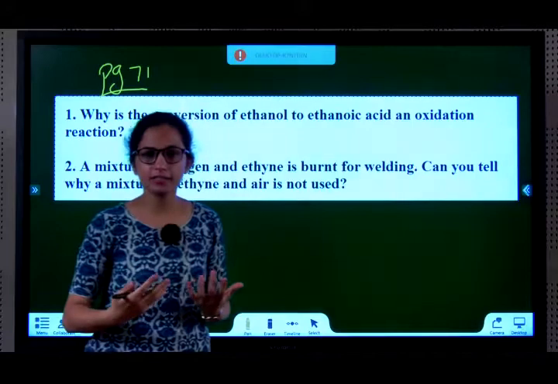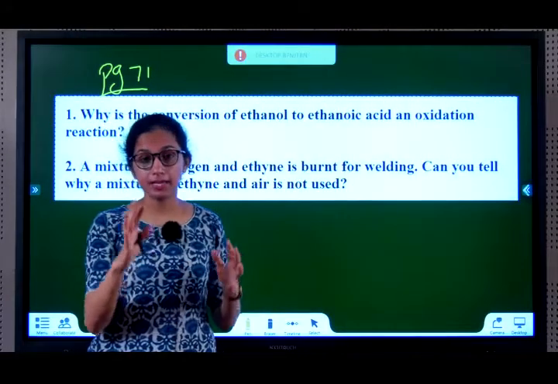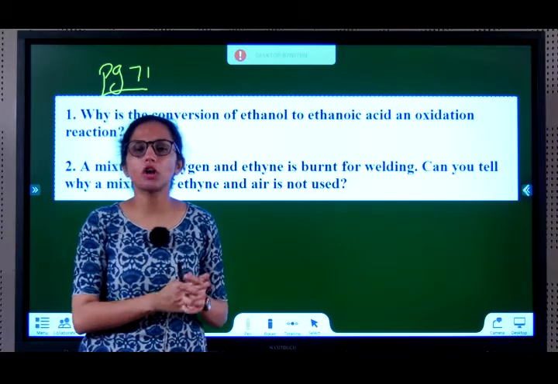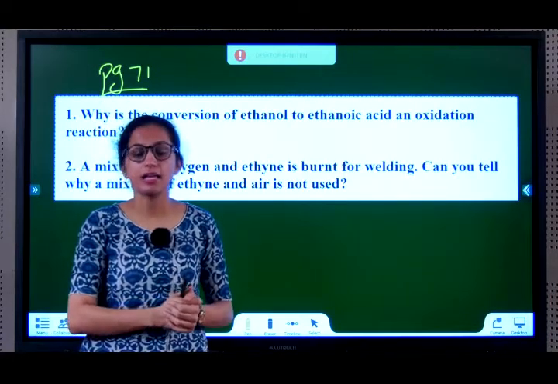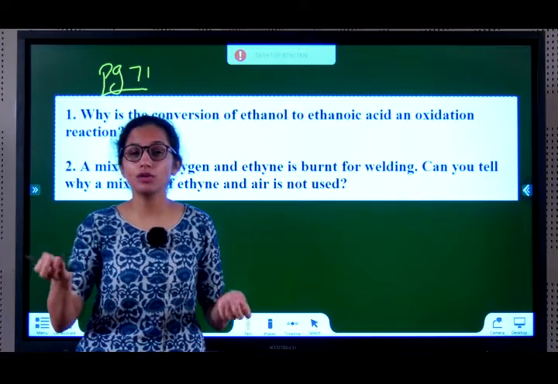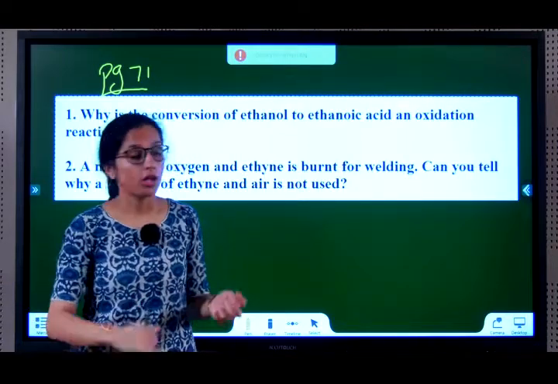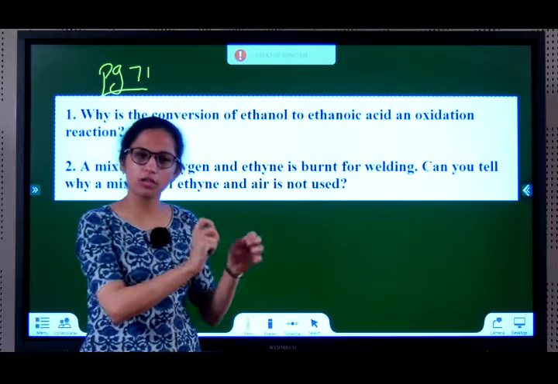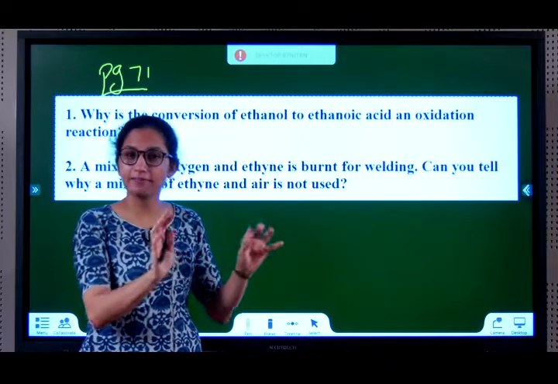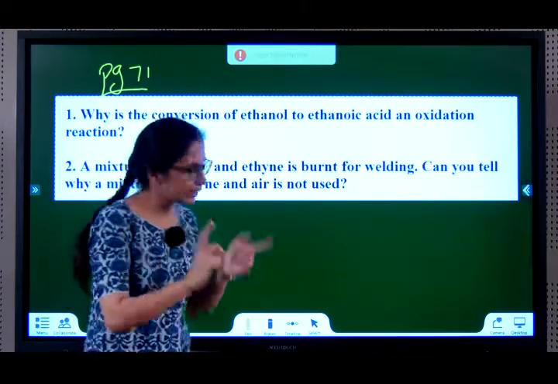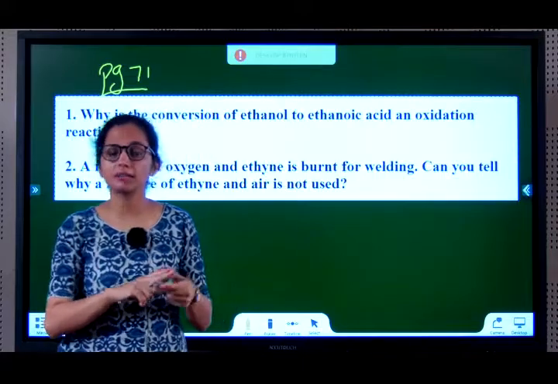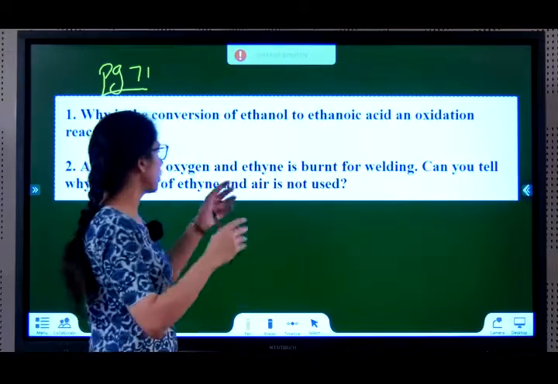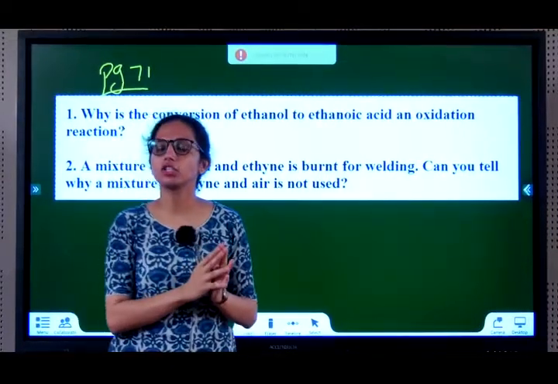If ethyne is burnt in the presence of air, there might be insufficient oxygen for the reaction. And if there is insufficient oxygen, incomplete combustion takes place. Incomplete combustion gives a yellow sooty flame and the temperature is low. But for welding, we want very high temperatures. Do you want black deposits on whatever you're welding? You want a clean flame, right? So you want very high temperature and complete combustion. For complete combustion you need sufficient oxygen. So what will you do to the ethyne? You only add sufficient oxygen.